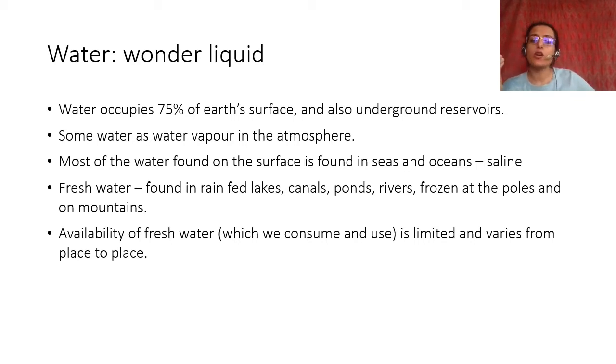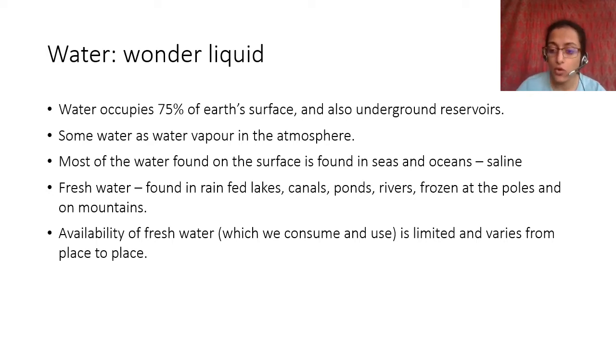So, availability of fresh water. Now you have to understand that there's a lot of water on earth, but most of the water is saline. So availability of fresh water becomes a problem. Many times in the summers especially, you see that the reservoirs have gone down and there is very little water to drink. That is the problem, and we cannot use saline water directly.